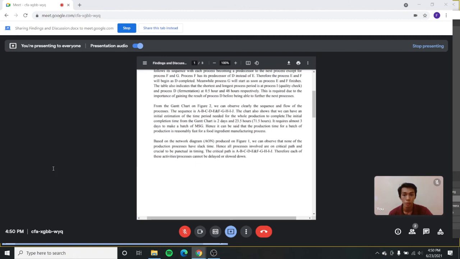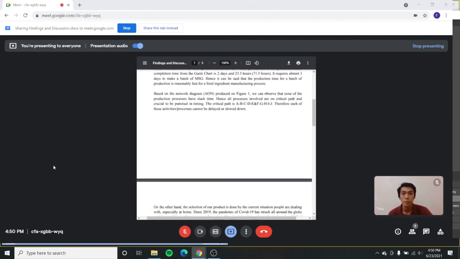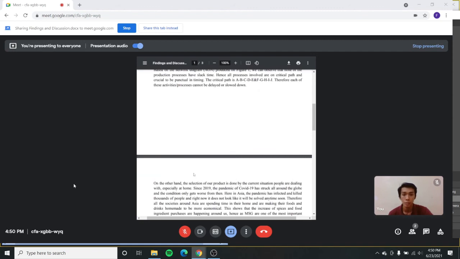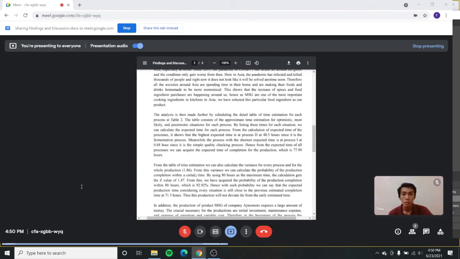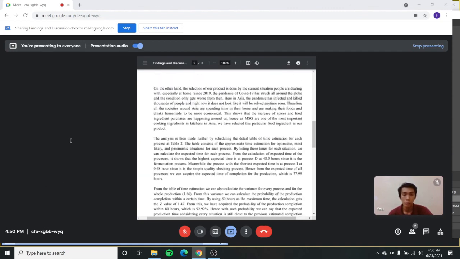Furthermore, we have approximated the time and tabulated it for optimistic, most likely, and pessimistic situations for the processes. From the analysis, we also get an expected time that is close to our previous time, which is now 77.99 hours. We also evaluate the probability for production to complete, estimating 80 hours to be the max, resulting in 82.82%, which is logical and encouraging for the completion.